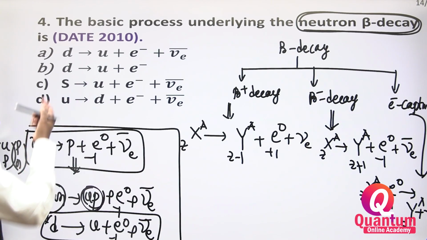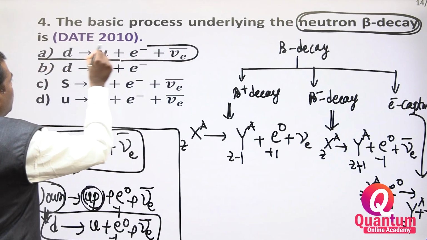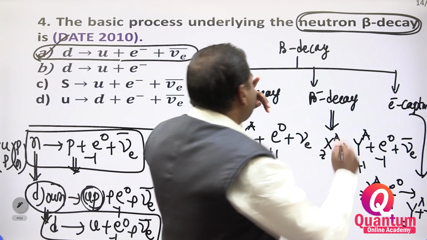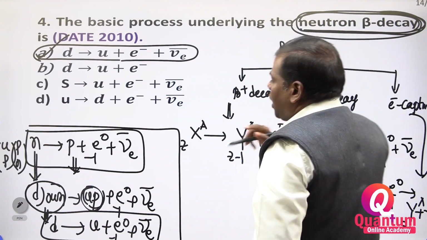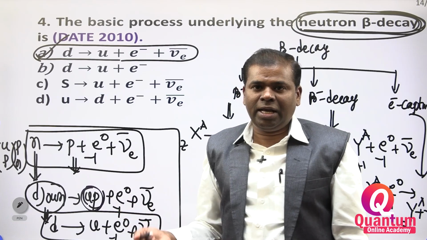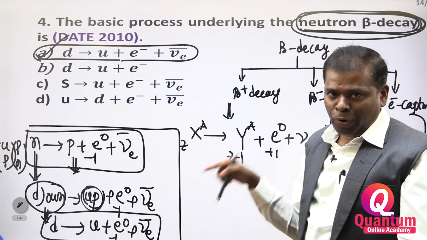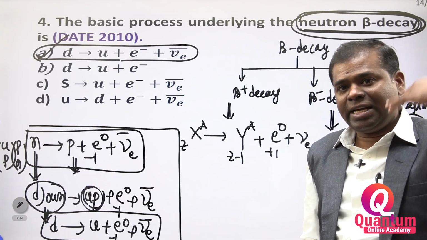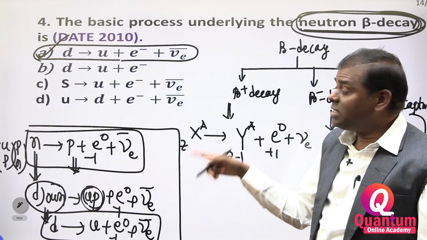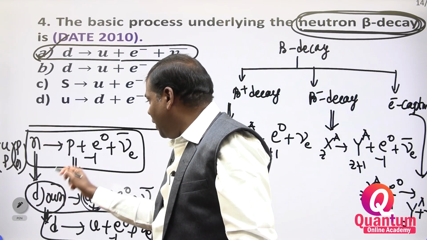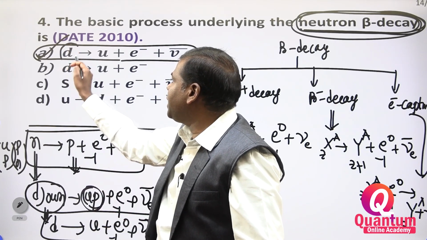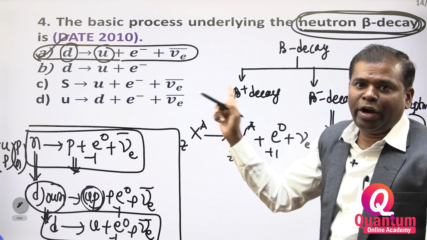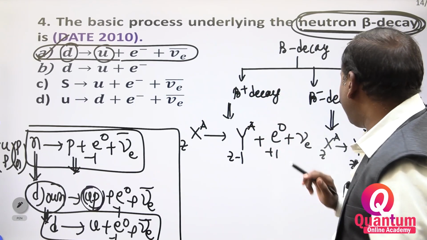Option A is correct, because in neutron beta decay the neutron decays, giving the beta particle while forming the proton. Neutron can change into proton and proton into neutron. D indicates the down particle, U indicates the up particle. According to your status, option A is correct.